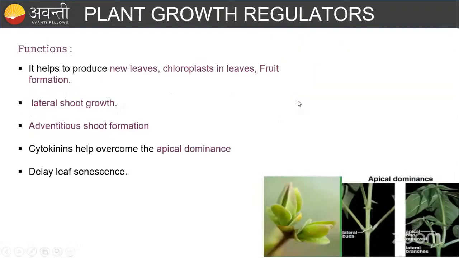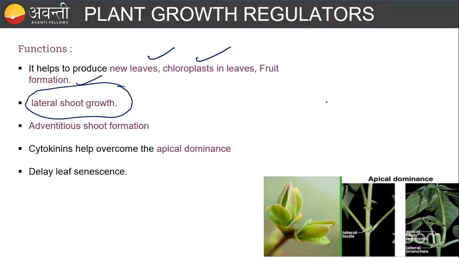So this is about the cytokinin. Mainly the function of cytokinin is it helps in the production of new leaves, chloroplast, and in fruit formation. And this is very important in cytokinesis and lateral shoot formation. You know that apical dominance is done by the auxin, right? Wherever the apical dominance has happened, for that shoot, if you apply this cytokinin, it means a lateral bud is going to form.